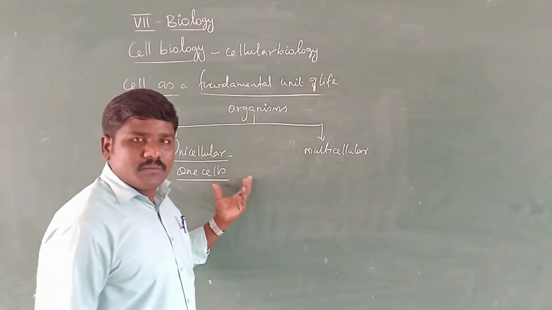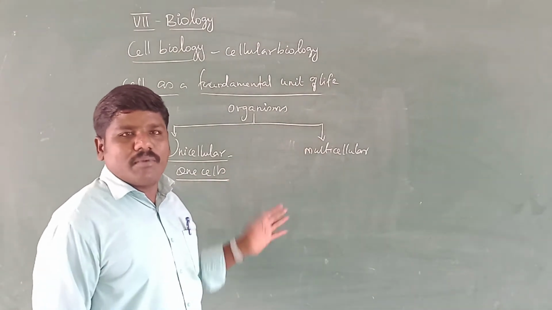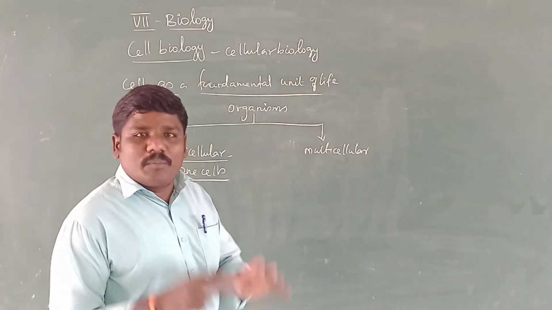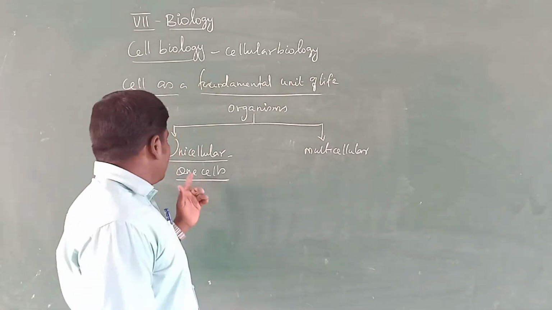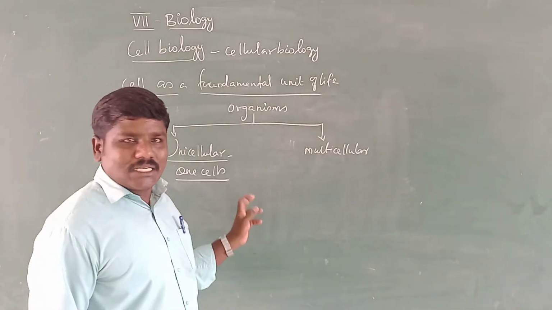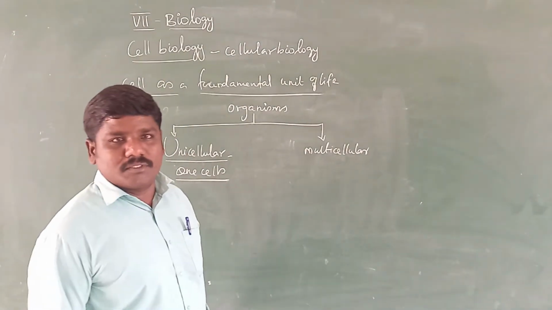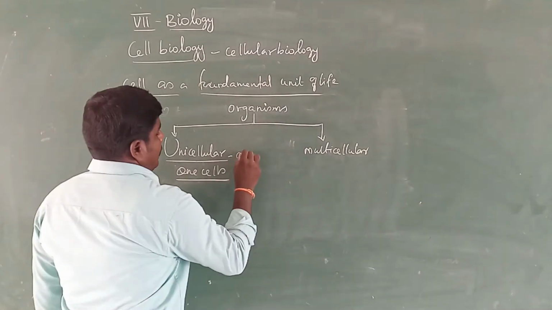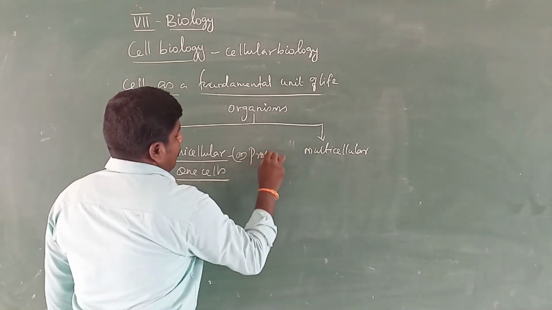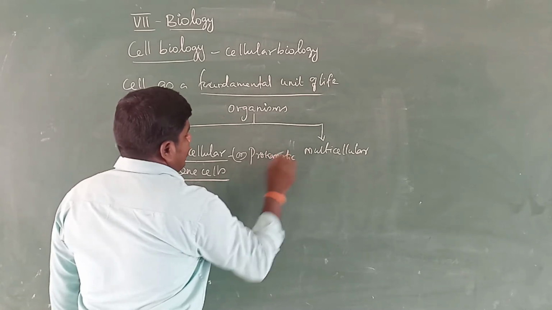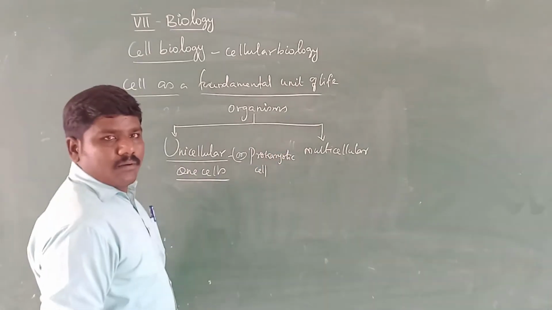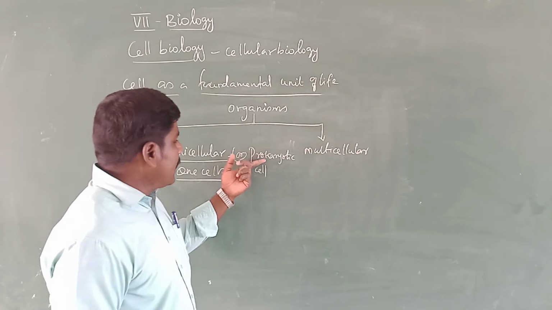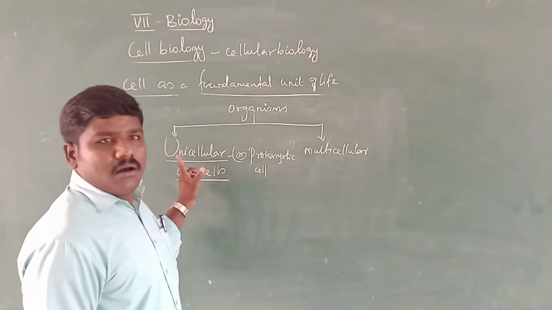When an organism is made up of a single cell, or one cell, this type of organism is called a unicellular organism. All the activities of the organism are carried out by that single cell. Unicellular organisms are otherwise known as prokaryotic. Pro means single, karyo means cell, so prokaryotic cells are unicellular organisms.